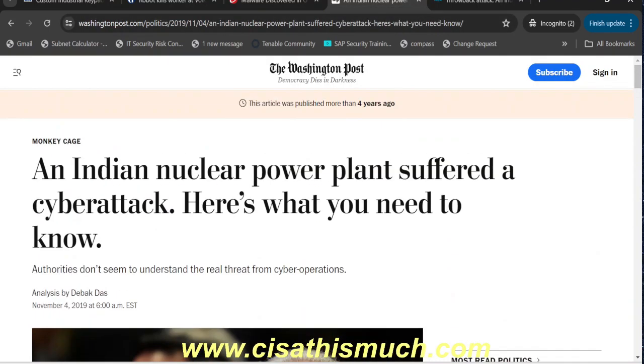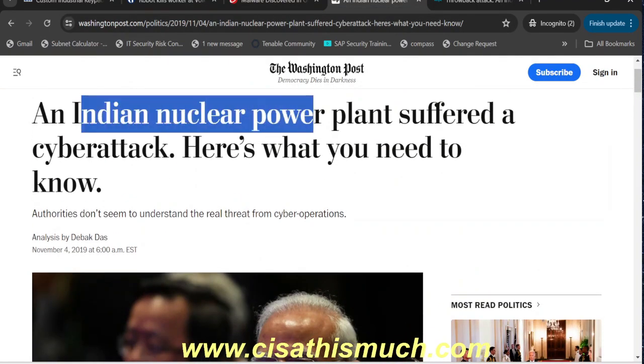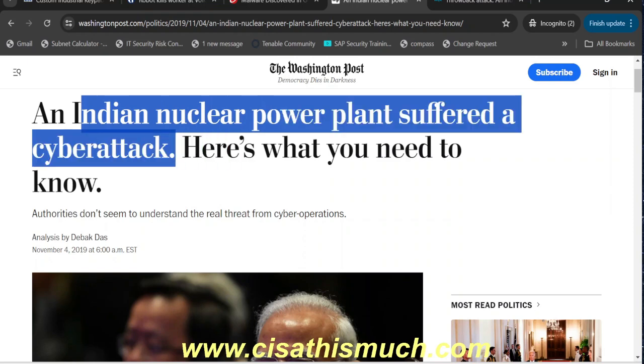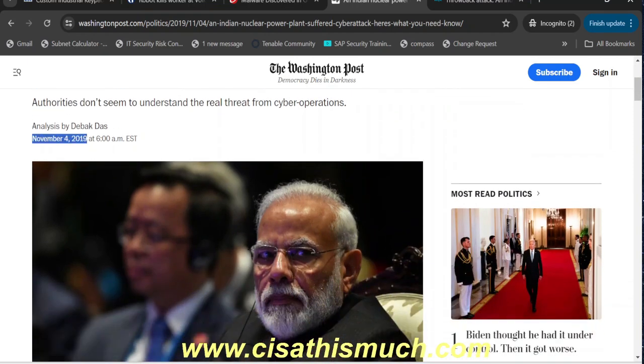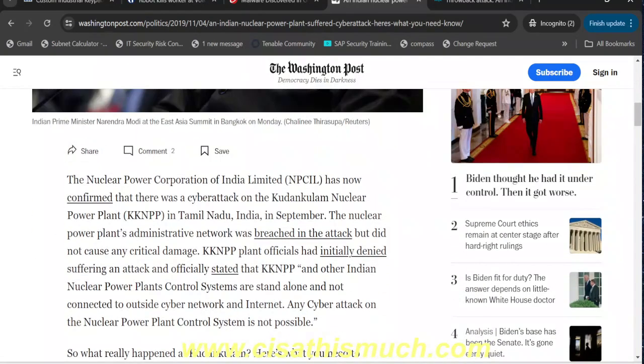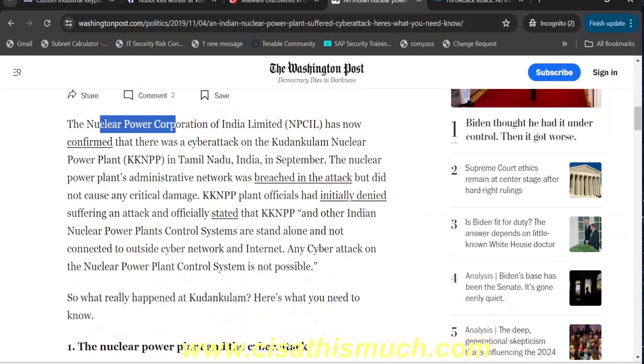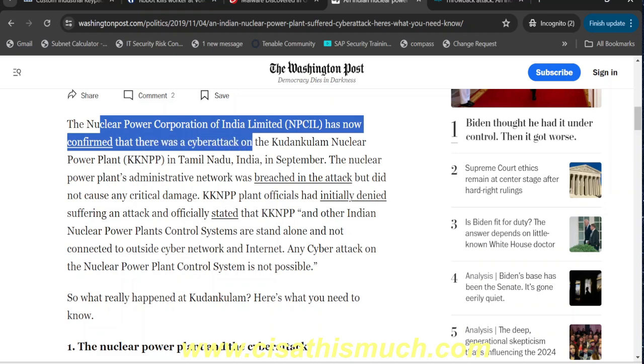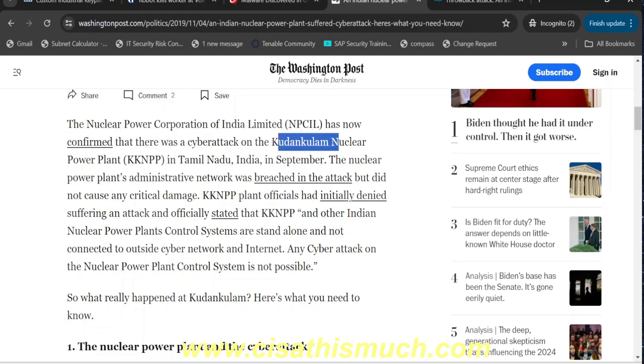There's one more example. You can see an Indian nuclear power plant suffered a cyber attack, and this incident happened in November 2019. Here, the Nuclear Power Corporation of India Limited, NPCIL, has now confirmed that there was a cyber attack on the Kudankulam nuclear power plant, which they call KKNPP, in Tamil Nadu, India, in September. The plant's administrative network was breached in the attack, but it did not cause any critical damage. So fortunately, there was no critical damage.